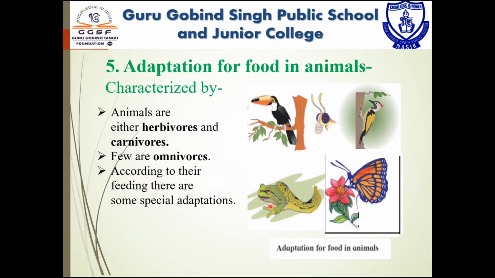They eat warm-blooded prey like rabbits, birds, etc. Butterflies are categorized as herbivorous animals. They use a proboscis to suck nectar as food. Like these, special adaptations are seen in each category to make the process of feeding easy.